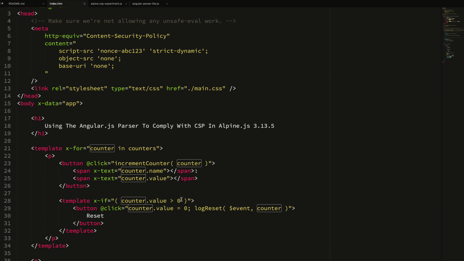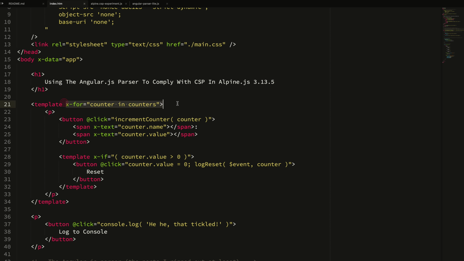And in our app here, you can see that we're using the x-for to iterate over those counters. We have our increment counter invoker passing in the counter name value. We're hiding a reset button until the value of the counter is greater than 0. And then you'll see we're doing an inline reset of that value here. We're not even calling a method. We're just directly changing that value, assigning it to 0, and then we're logging here.